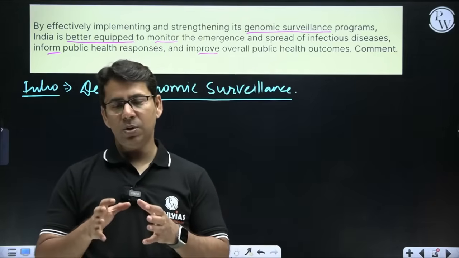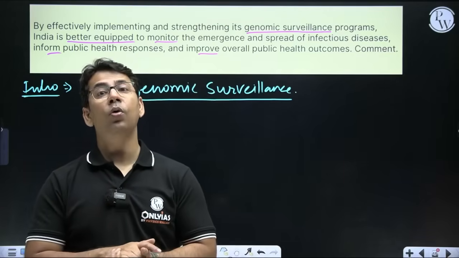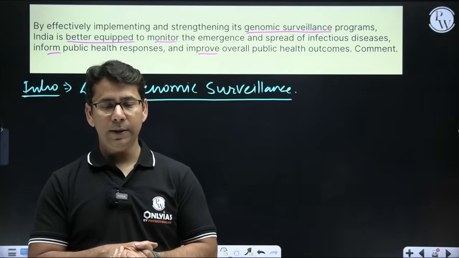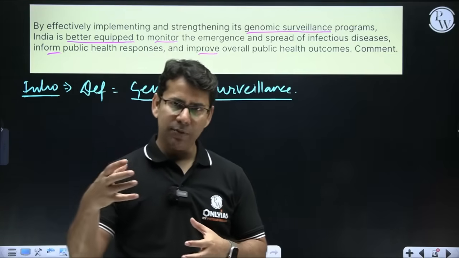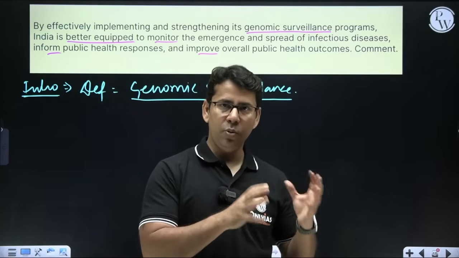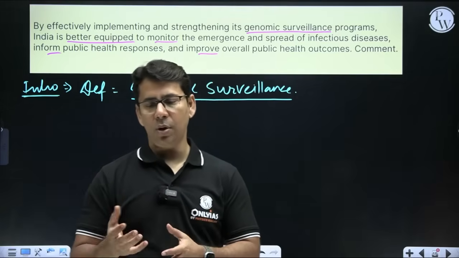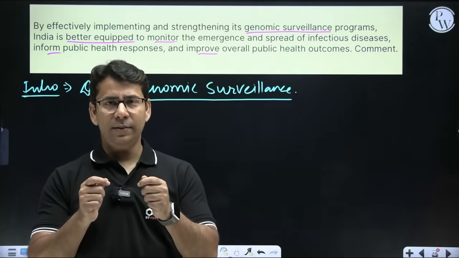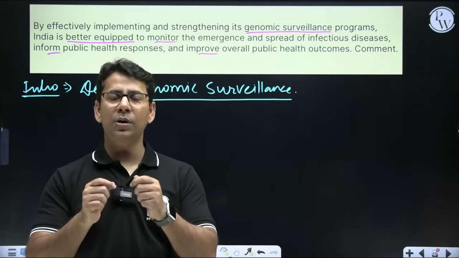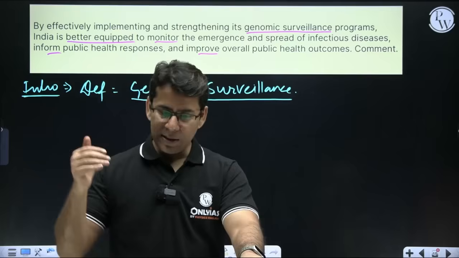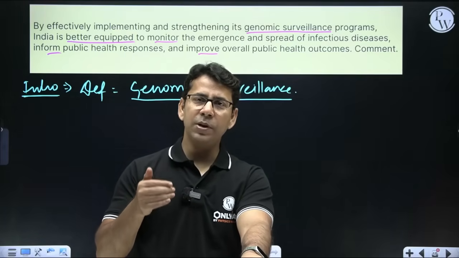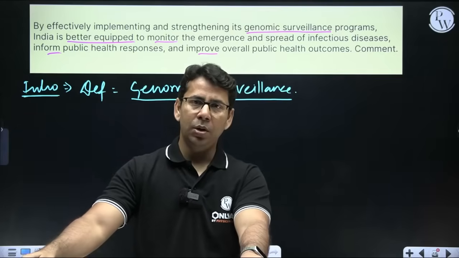And genomic surveillance has been used very much in COVID and also in tuberculosis, TB, right? So what we do is collect the data of the genome of the virus and bacteria, virus in case of COVID-19 and bacteria in the case of tuberculosis, and then we read it. If there is any change, it means a new variant has come up, and then we analyze what this new variant can do. So basically, when you monitor pathogen evolution, then before the pathogen can harm, you can prepare yourself.